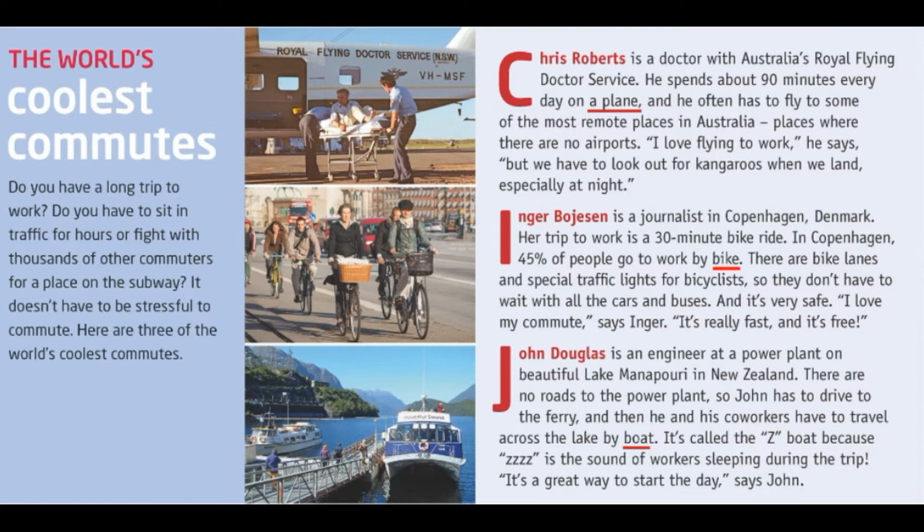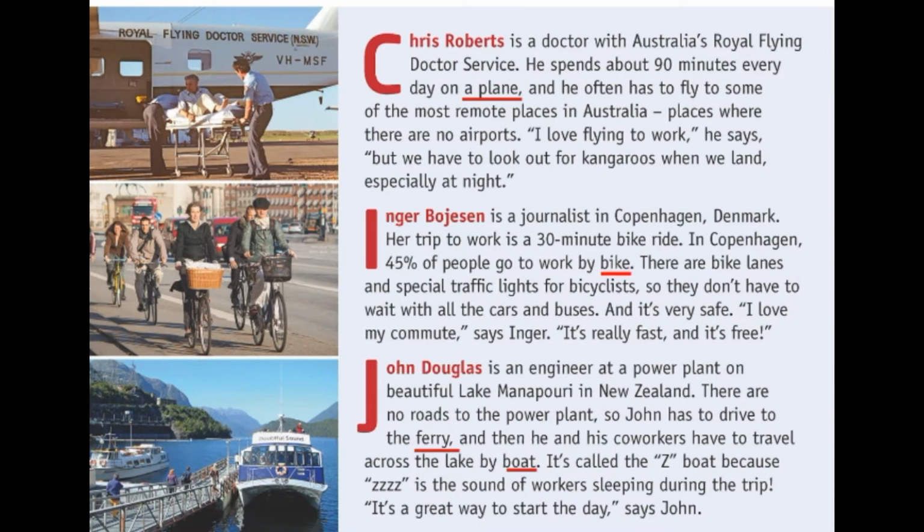In the second paragraph, people here go to work by bike. Can you see the picture? And the last one, take a look at the means of transportation from the photo. It's a boat. So the co-workers here travel by boat, by a ferry boat. So you can say ferry, ferry boat, or boat.